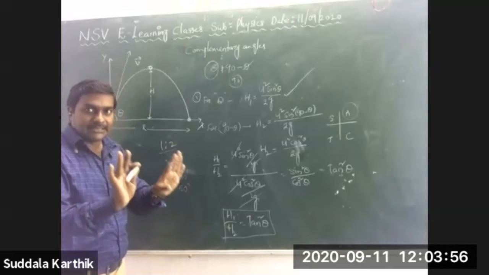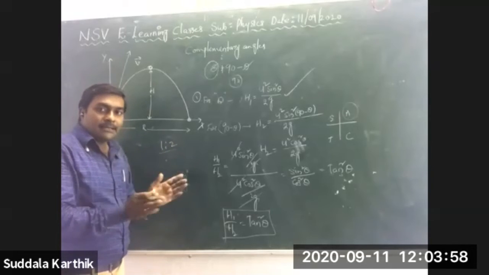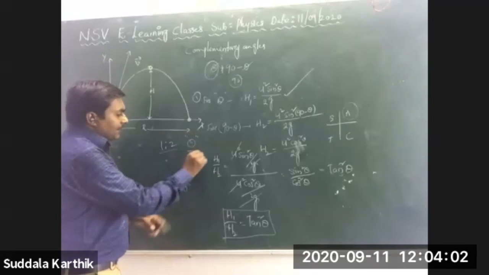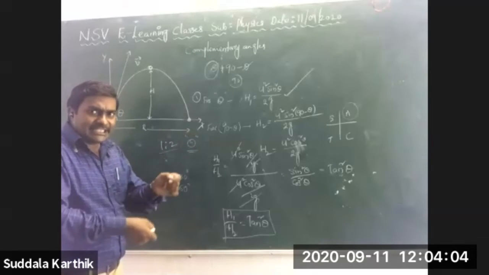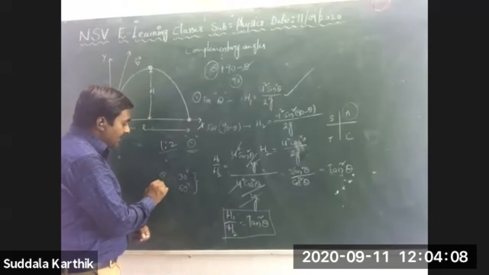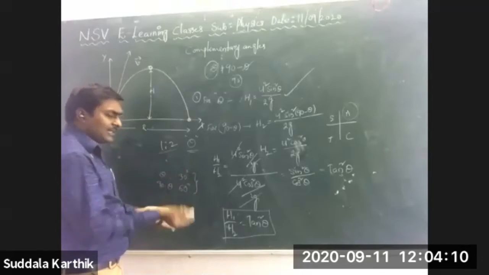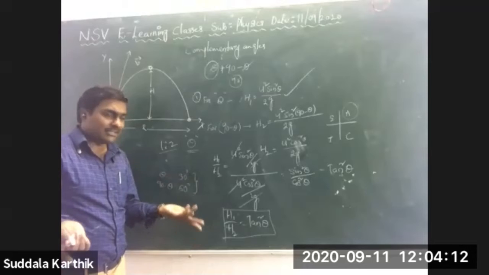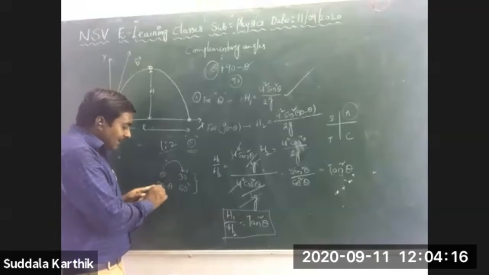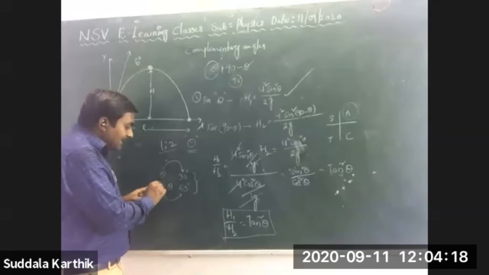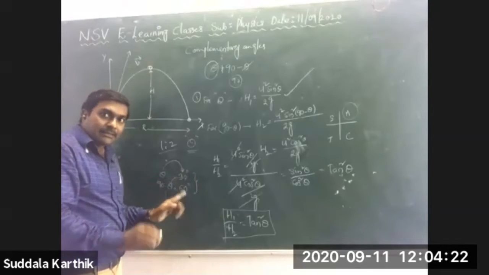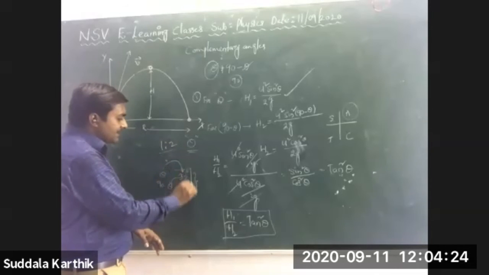First of all, listen. We have to decide what the theta value is. Initially, the two angles are: one is theta, another one is 90 minus theta. If theta is 30 degrees, then 90 minus theta is 90 minus 30, that is 60. Just observe these two angles.